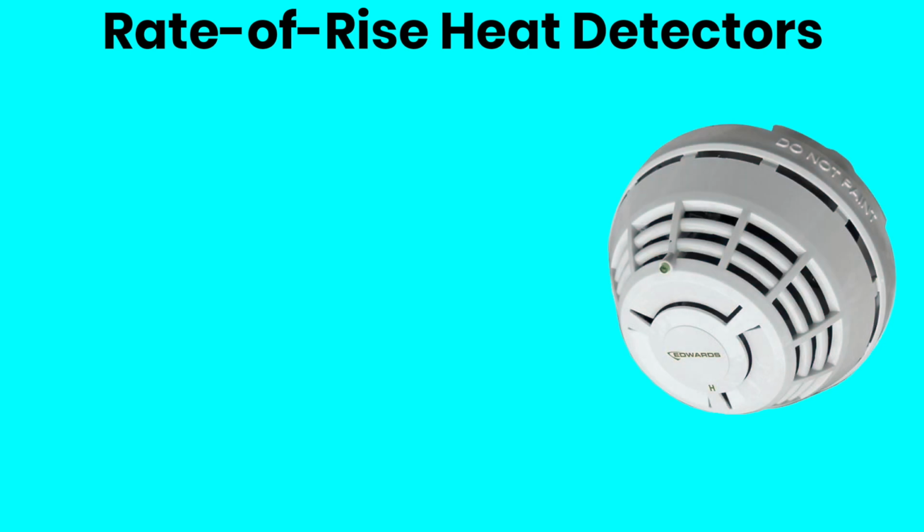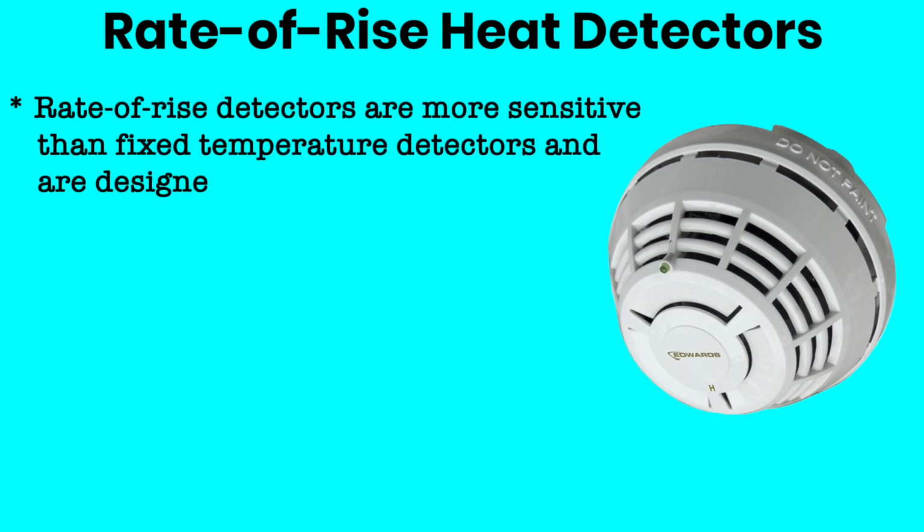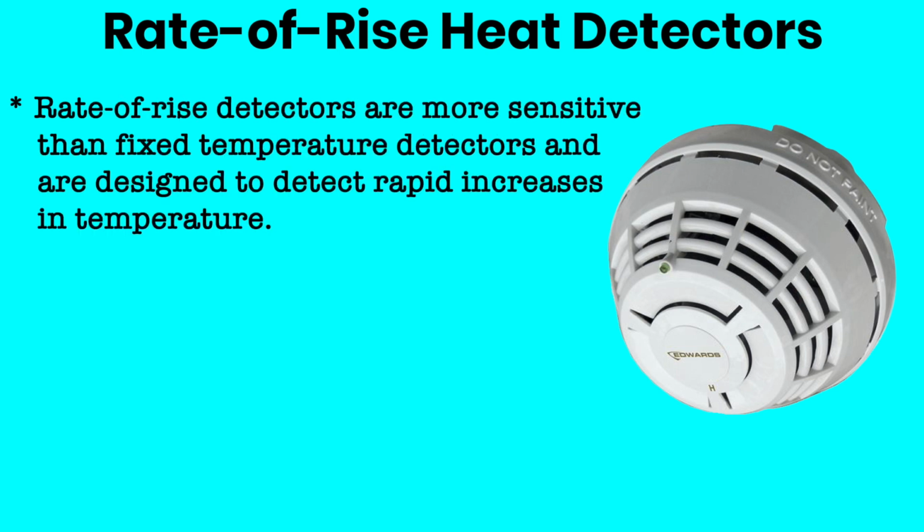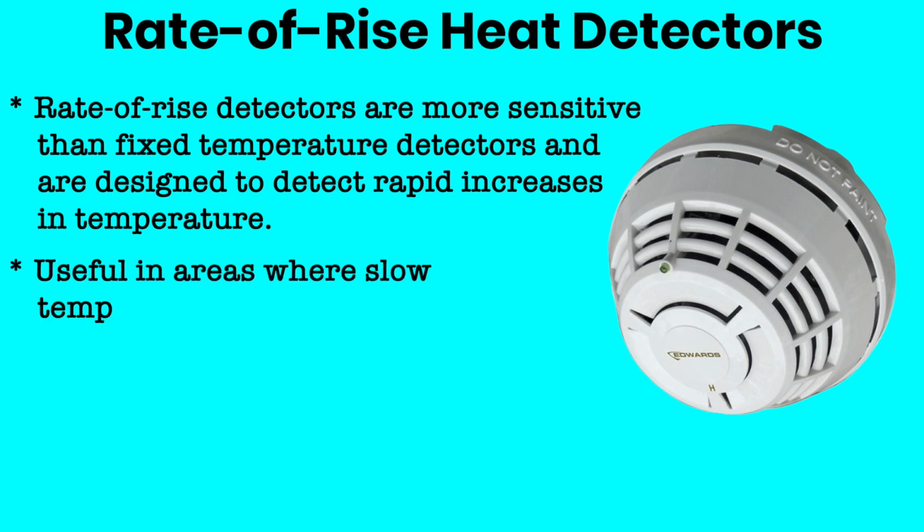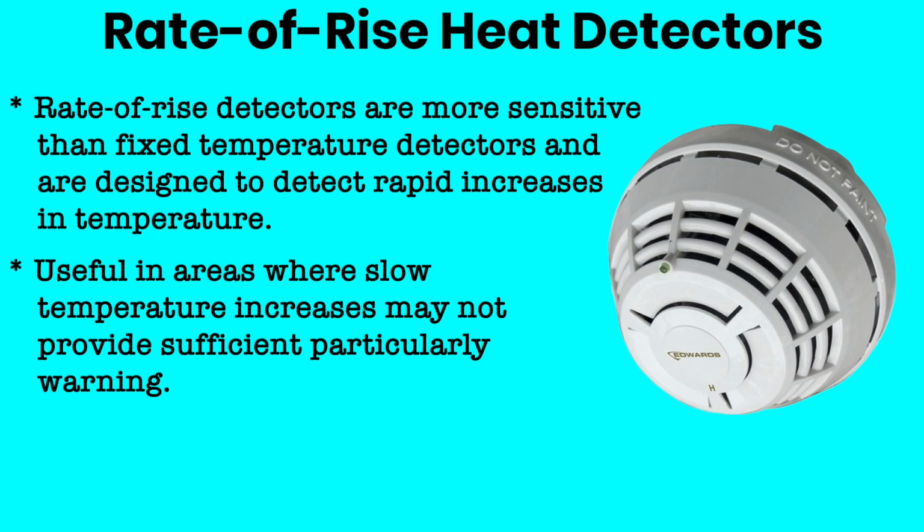Fixed temperature detectors are highly reliable and suitable for environments where rapid temperature increases are expected in the event of a fire. The other type of heat detector is called the rate of rise heat detector. Rate of rise detectors are more sensitive than fixed temperature detectors and are designed to detect rapid increases in temperature. They trigger an alarm when the temperature rises at a certain rate within a specified time frame, indicating the potential occurrence of a fire. This type is particularly useful in areas where a slow temperature increase may not provide sufficient warning.